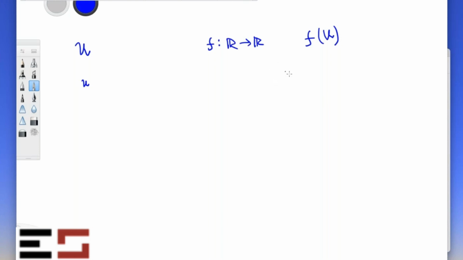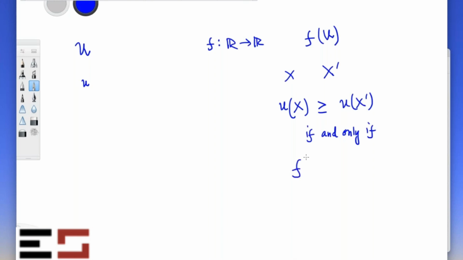Suppose you have two lotteries, x and x prime. Notice that capital U of x is greater than or equal to capital U of x prime if and only if f of U of x is greater than or equal to f of U of x prime.